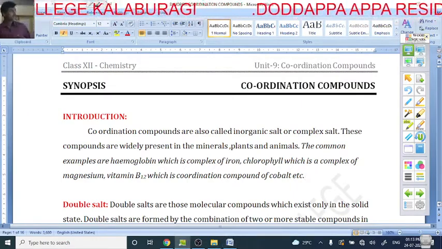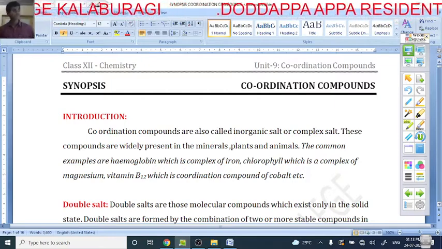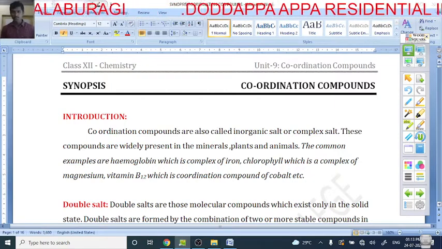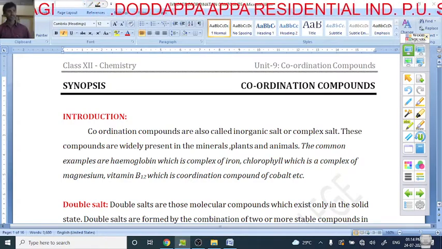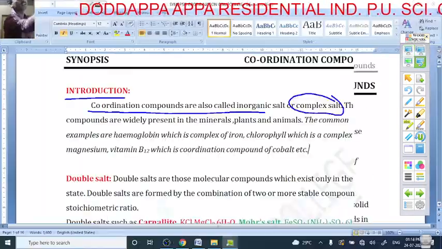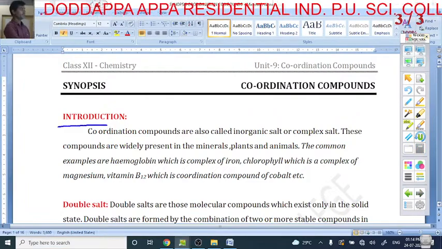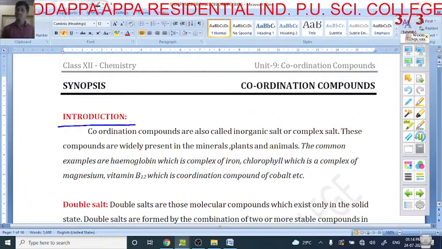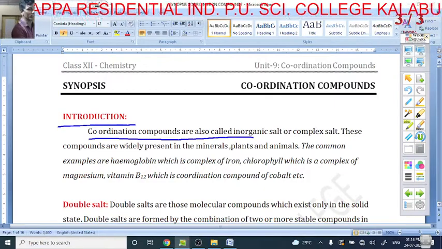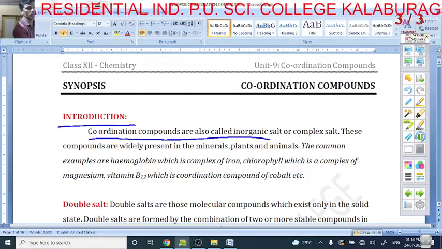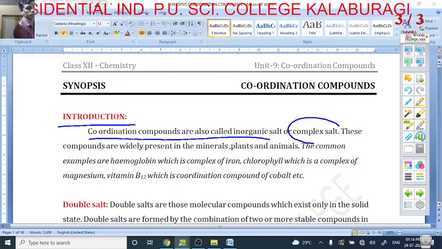Very good morning, students. Today's topic, the coordination compound. Now the synopsis. First I will discuss the introduction. What are coordination compounds? The coordination compounds are also called inorganic salts, and they are also called complex salts.